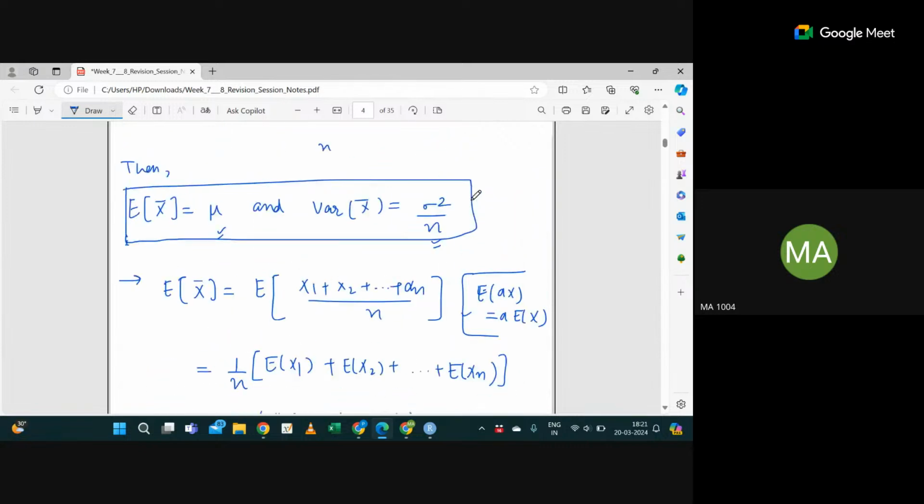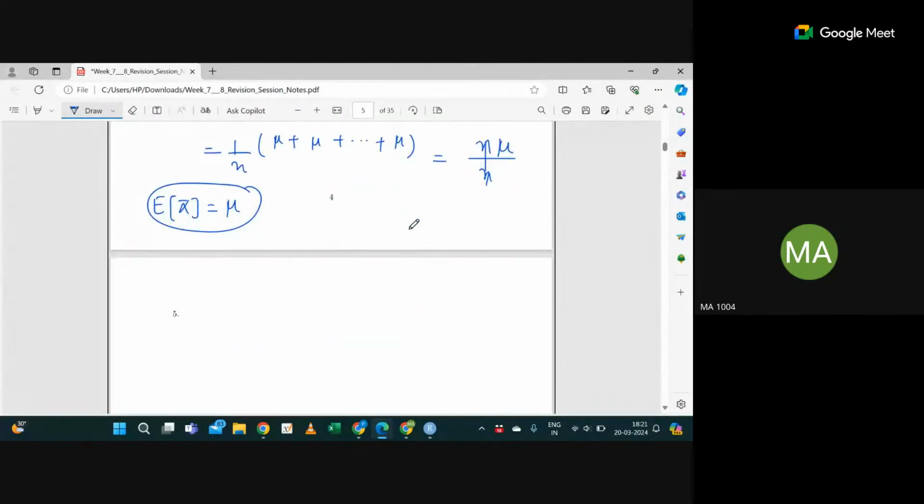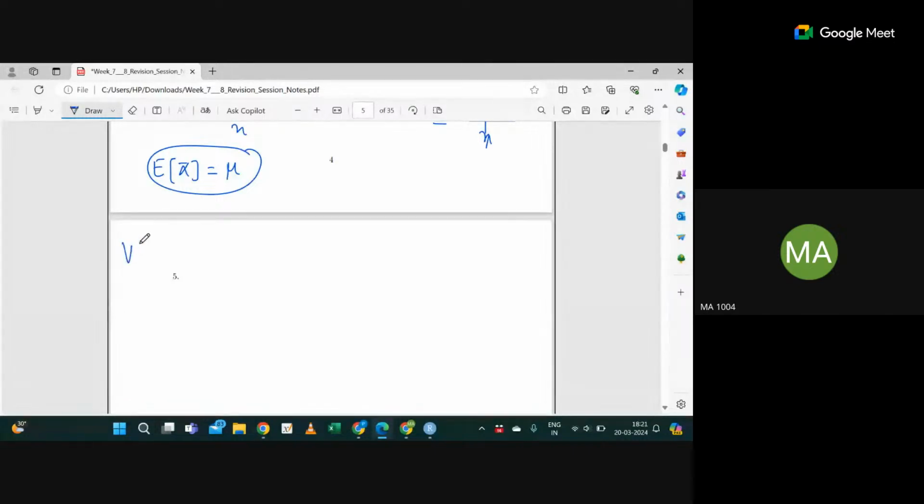So this is something you can keep in your mind. This is important, you can mark it 3-star, 5-star. If x1, x2, up to xn follow some distribution with mean mu and variance sigma square, then the expectation of x bar is mu and the variance of x bar will be sigma square by n. Now, how are we getting the variance? Let me just do that.